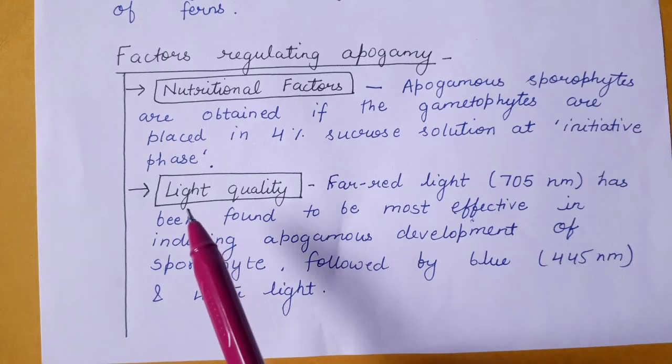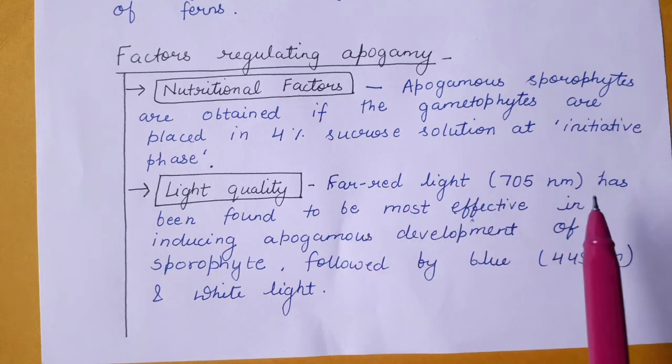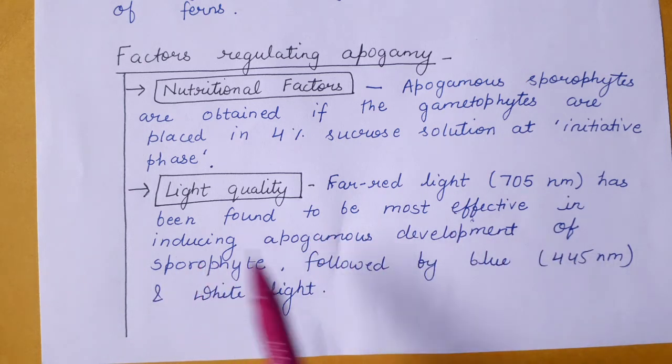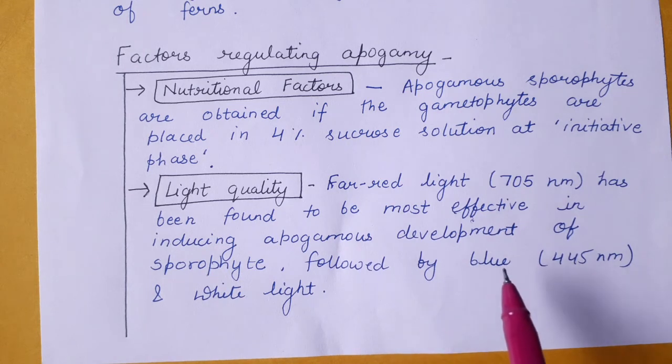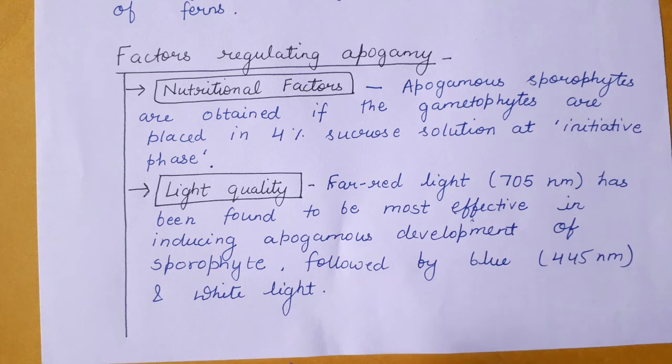Then coming to light quality. Far red light of about 705 nanometers has been found to be most effective in inducing apogamous development of sporophyte, followed by blue and white light. So far red, blue and white light are very effective for inducing apogamous development of sporophyte.